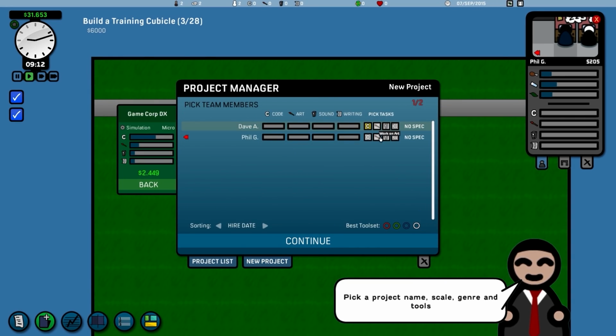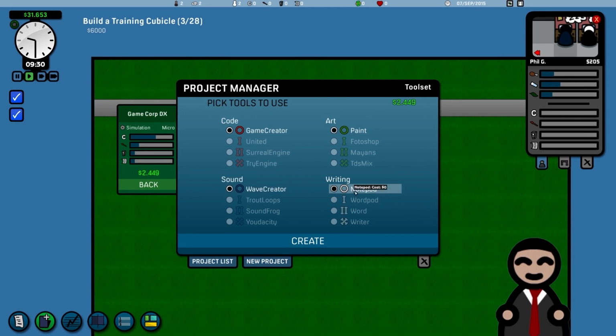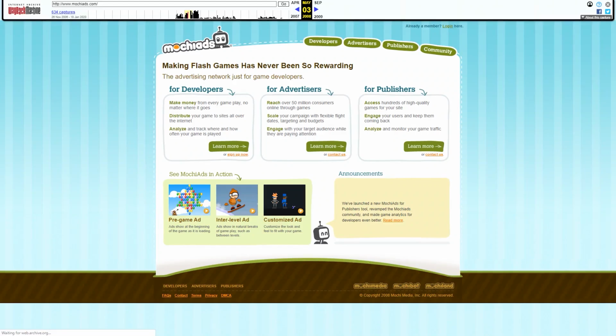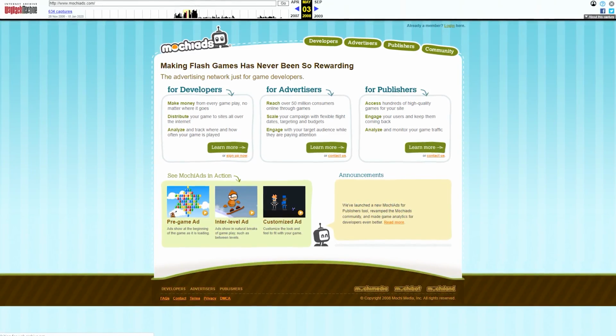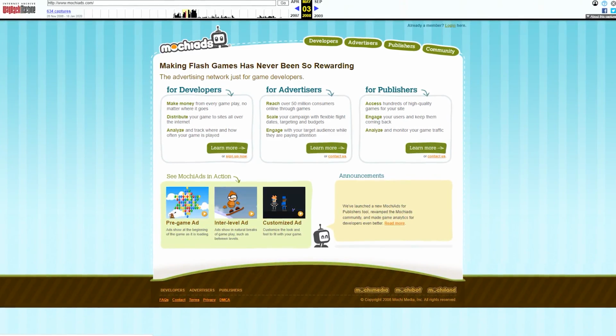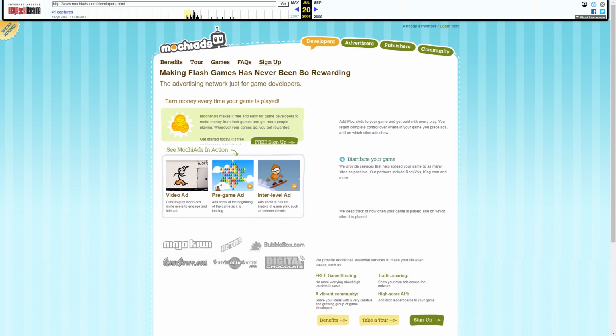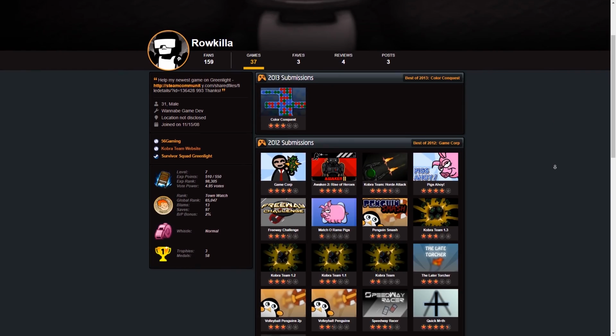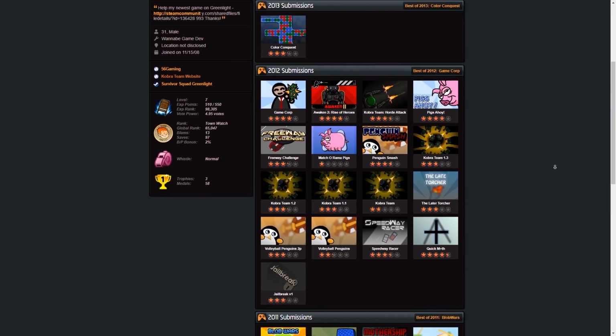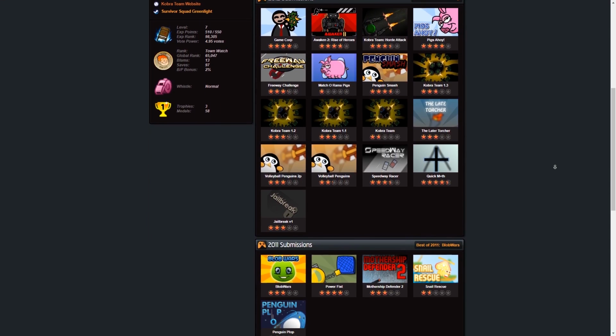So I kept doing things over time as my normal life went on, constantly learning and creating. And in 2008, I randomly came across Mochi ads. This was an API that you could add to Flash in order to play an ad before the start of the game and potentially make some money. This was at the point where I started to think that maybe there was a possibility of making a job out of it. So I went right for it, learned all the basics really quickly, learned all the various websites that existed, and published my first game with the hope of making something out of it.